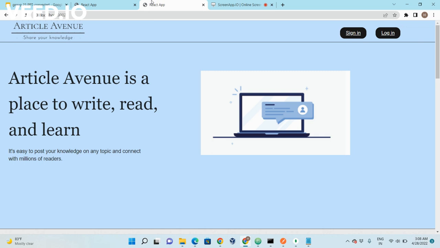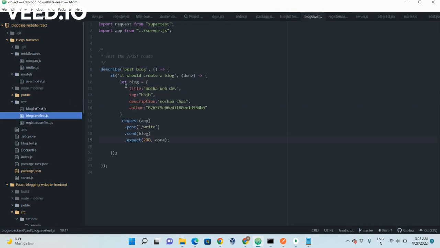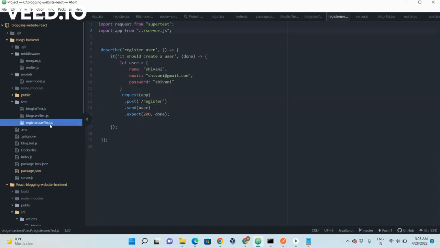We also perform unit testing for some major functionalities in the website. Here we can see I performed unit testing for three different functions. This is to fetch the blogs. It will give the result 200 if all the blogs are fetched, and this is to post a blog. Here we are sending some title, tag, description, and author to the API, and we will expect 200 status if it is done. And this test is for register functionalities.